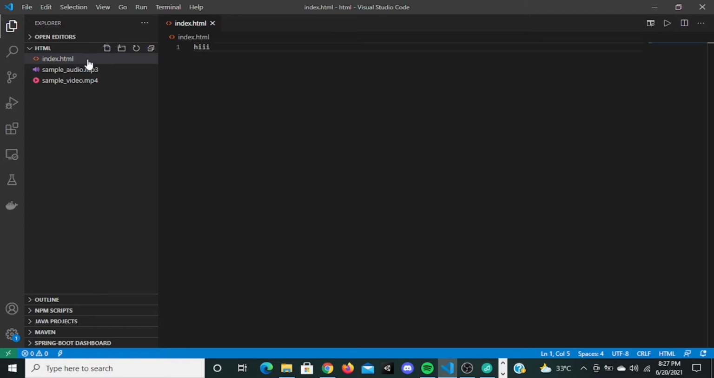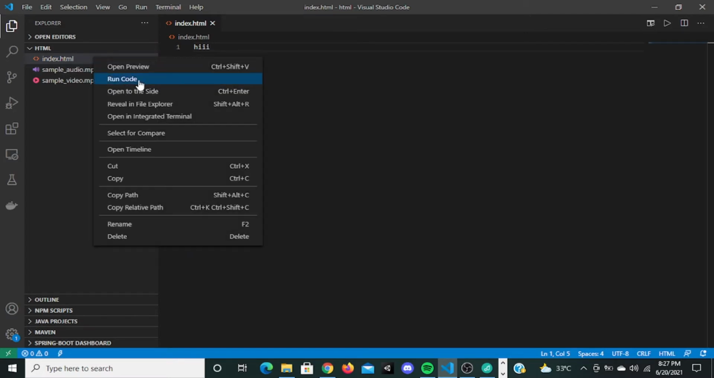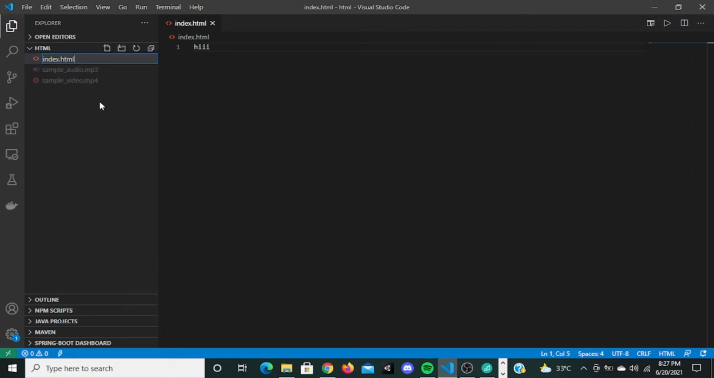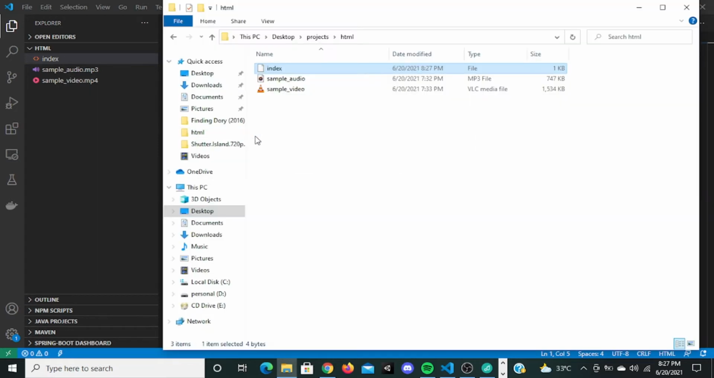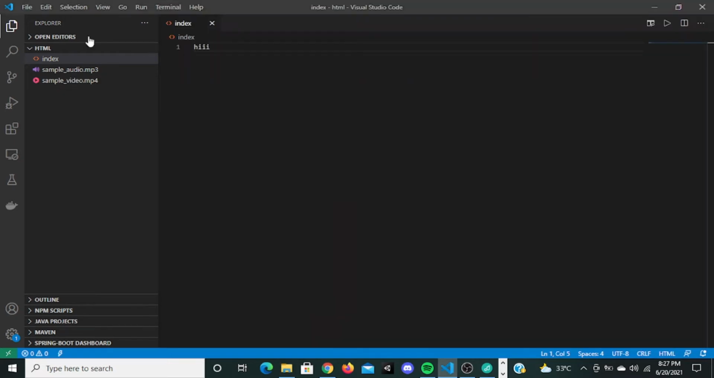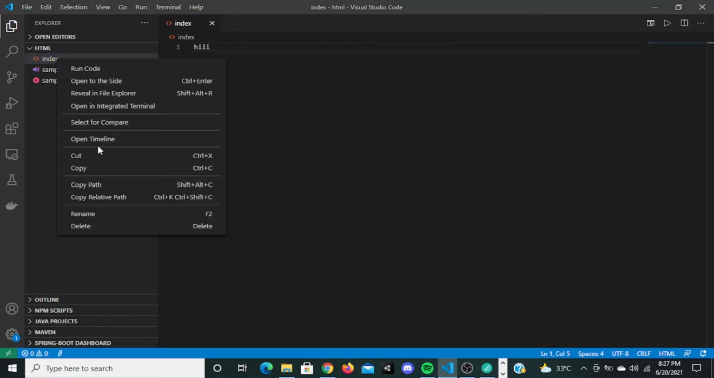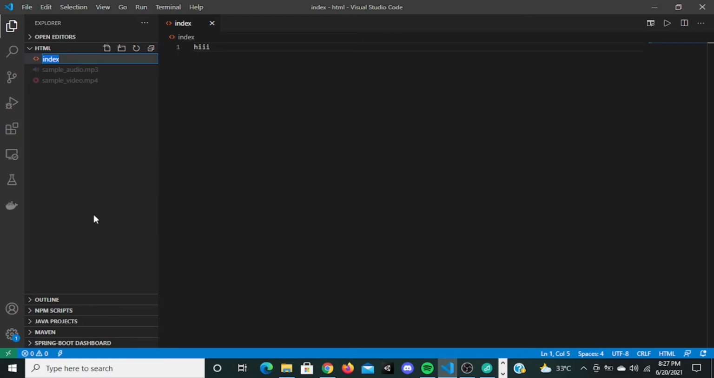So if I rename this and put just index, it's going to be an index file. Now go here. Now it doesn't know what the extension is, it doesn't know where to open it. So don't forget the extension. Let me rename it again: index.html.